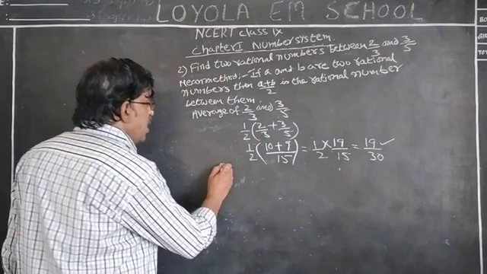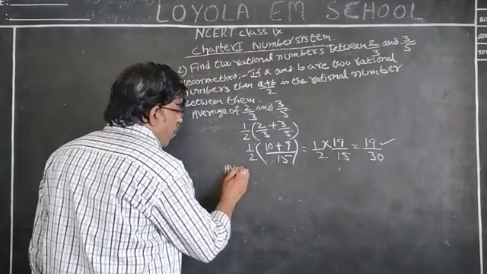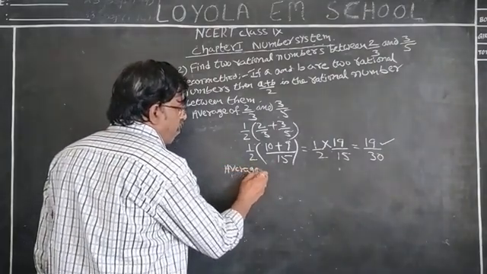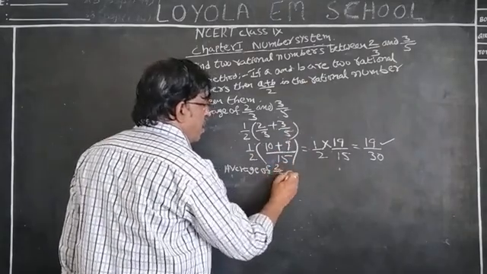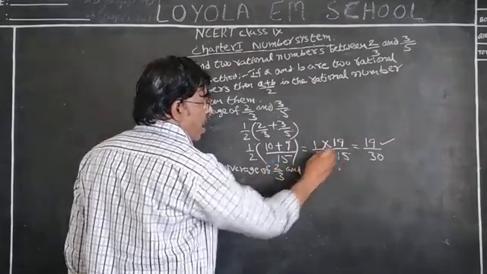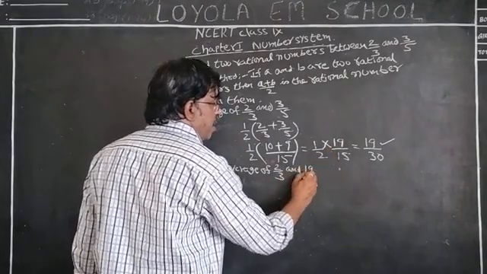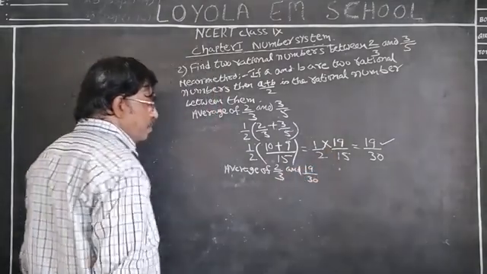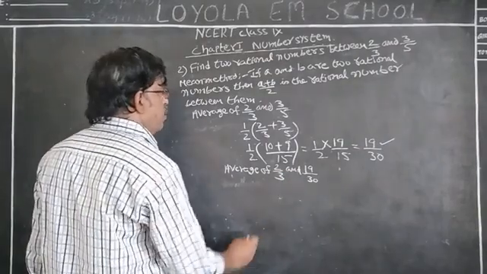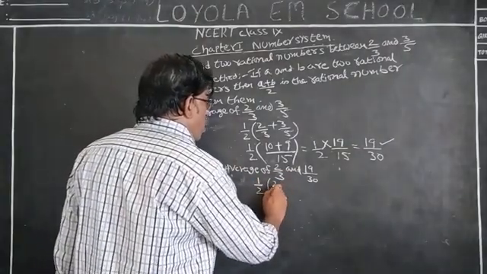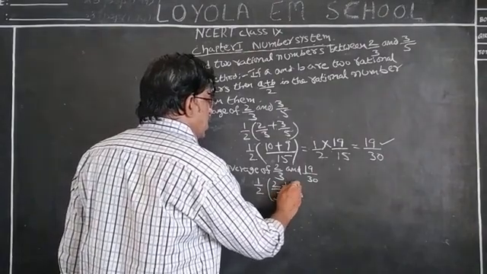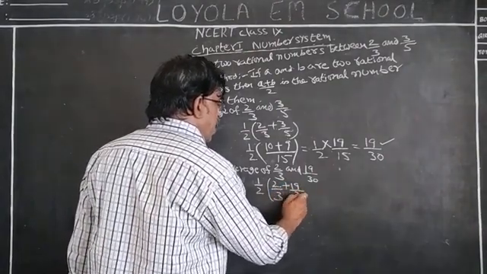So, the average of 2 by 3 and 19 by 30. Same, 1 by 2 into 2 by 3 plus 19 by 30.